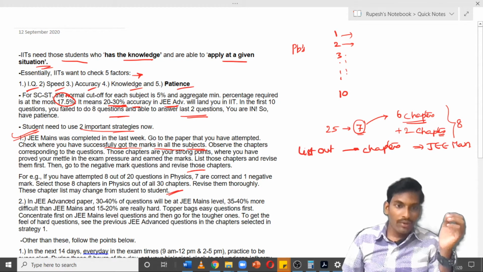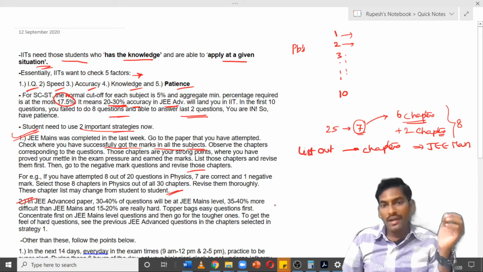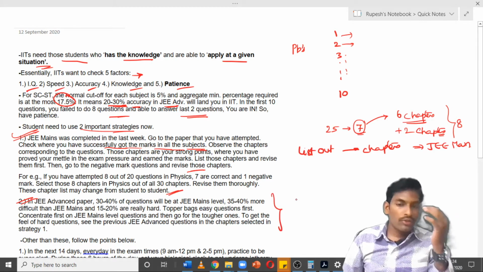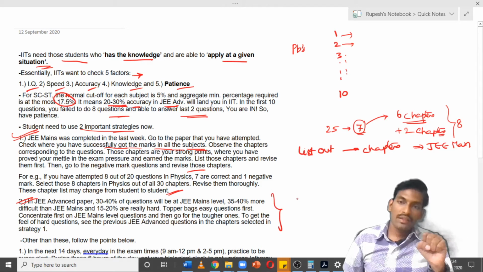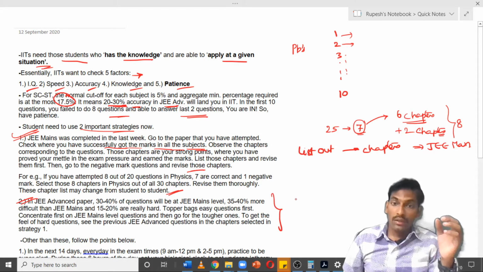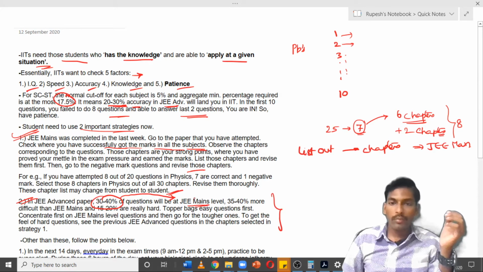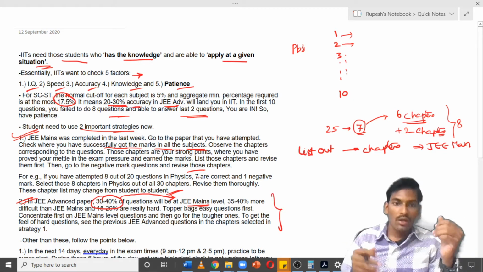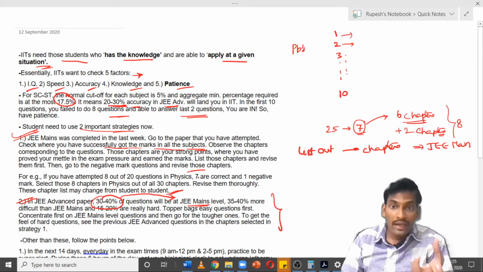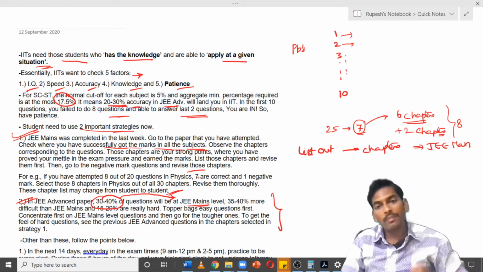Then coming to the second one, many of your students may think that the JEE Advanced examination is very tough, but the truth is 30 to 40% of the paper will be on the level of JEE Mains only. It will not be tough. It is on the level of JEE Mains, and many of you have already revised and prepared for JEE Mains. So this 30 to 40% of the cake is for you in the examination paper.